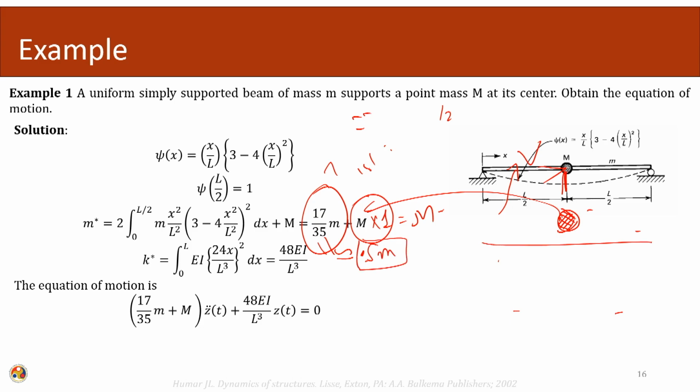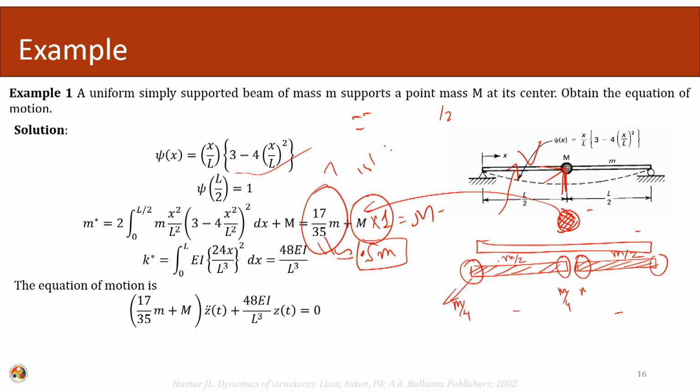If we take that beam and break it into two parts, this was a continuous approximation. I will try to look into a discrete approximation. Here this piece has mass m divided by 2, and this piece has mass m divided by 2. If you want to discretize it into 4 regions, it will be m divided by 4 each.